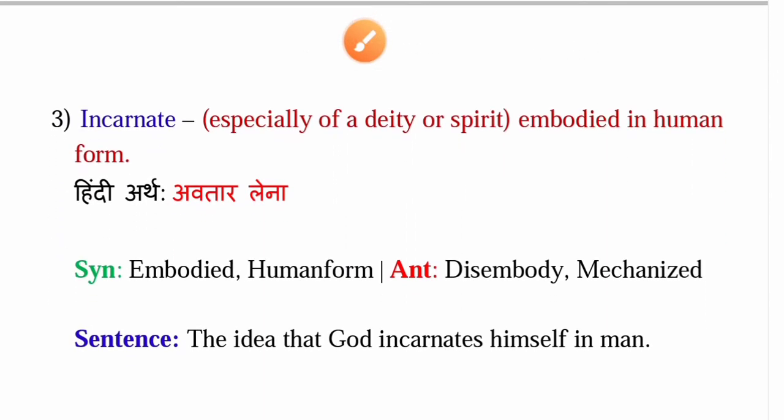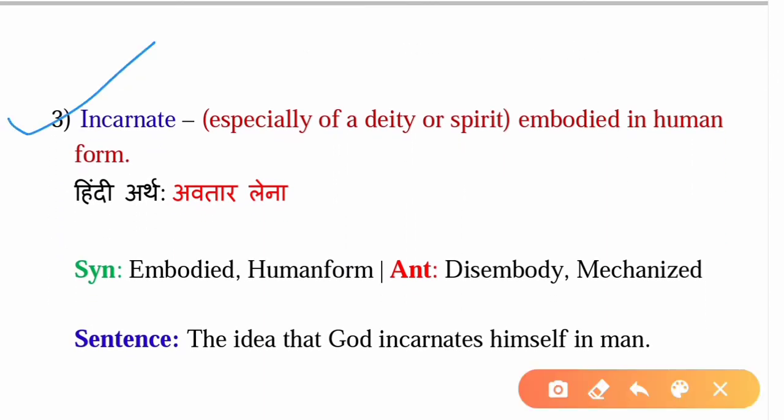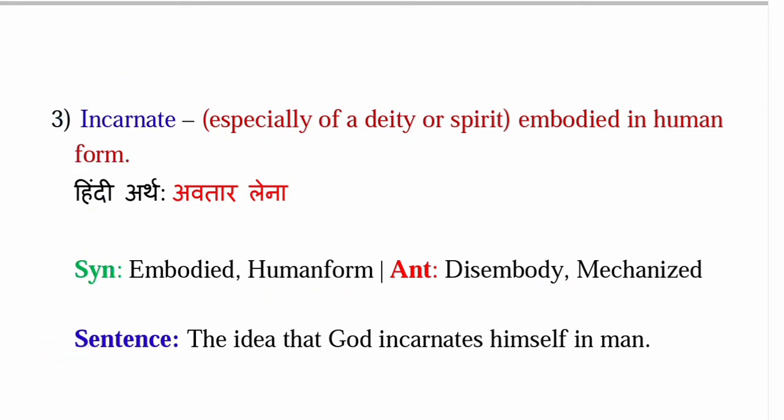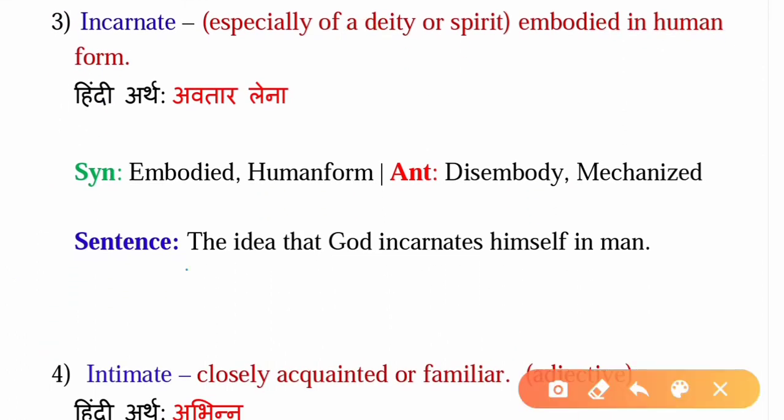The third word is incarnate. It refers especially to a deity or spirit embodied in a human form. The Hindi meaning for this word is avatar lena. The synonyms are embodied and human form. The antonyms are disembodied and mechanized. The sentence that can be formed from this word is: the idea that God incarnates himself in man.